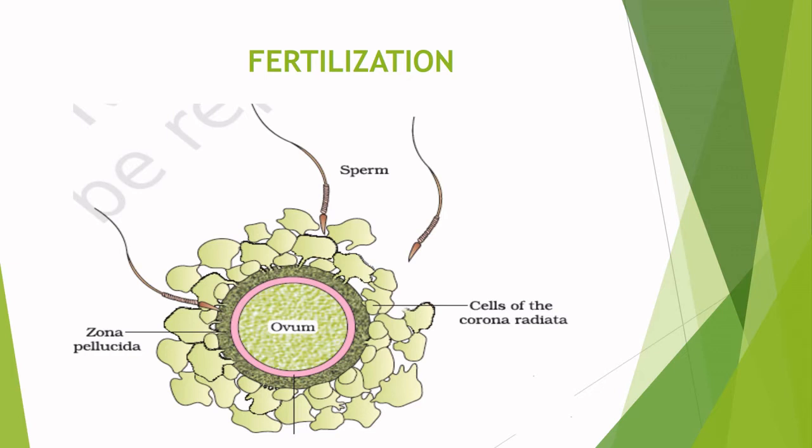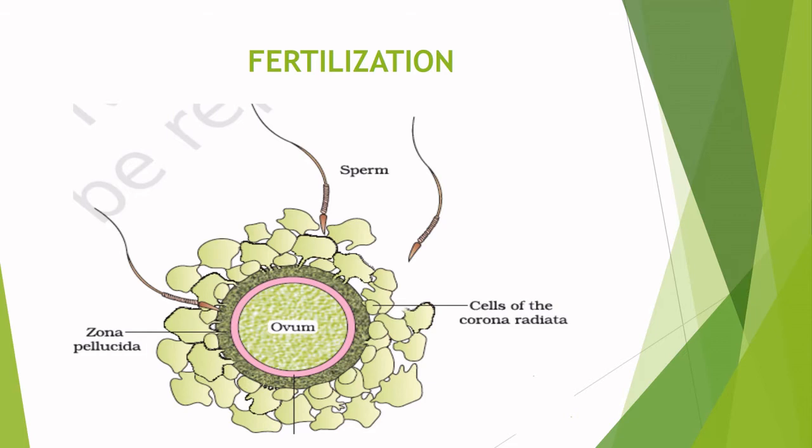Soon the haploid nucleus of the sperm and that of the ovum fuse together to form a diploid zygote with 46 chromosomes. The sex of the baby is decided during the process of fertilization. The ovum produced by the female has the sex chromosome X, whereas the sperms carry the sex chromosome with either X or Y. Hence, 50% of the sperms carry the X chromosome, while the other 50% carry the Y.